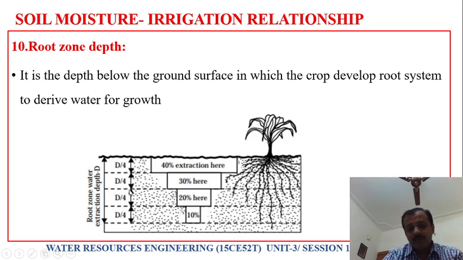In another d by 4, that is up to 3/4 the depth, 20% extraction will be done. And in the last d by 4 portion, 10% extraction will be done, because there will be only a few roots. The maximum roots will be in the upper two zones. This is where the plants absorb water from.